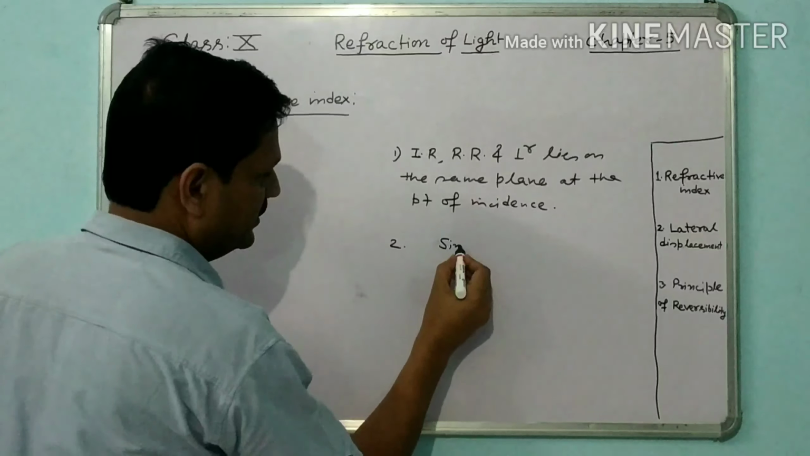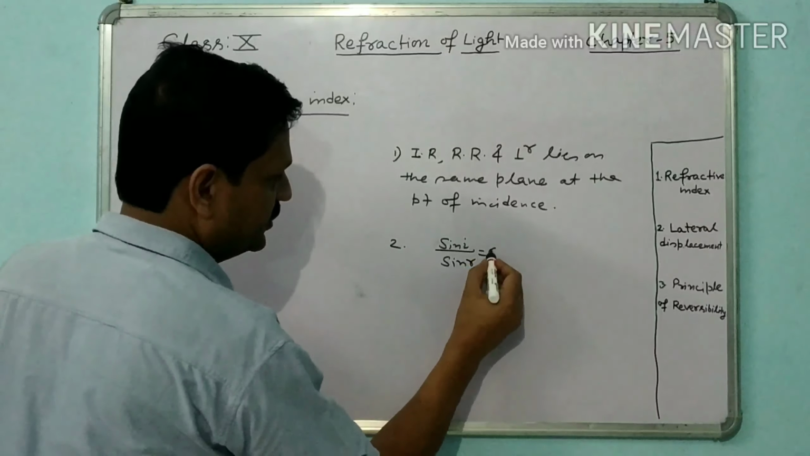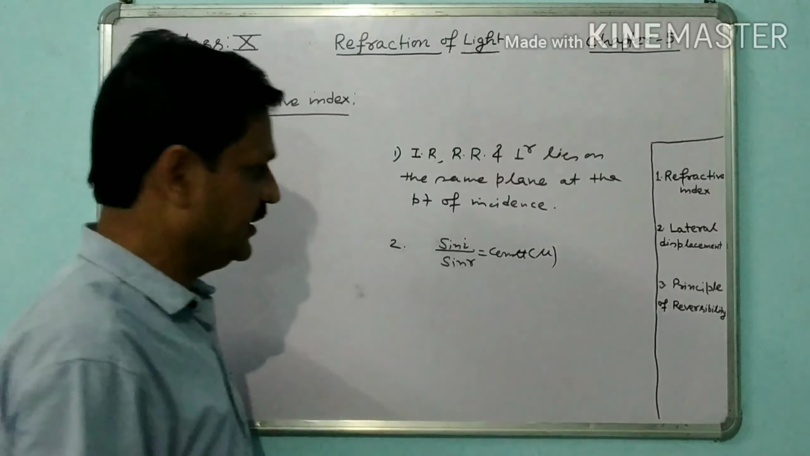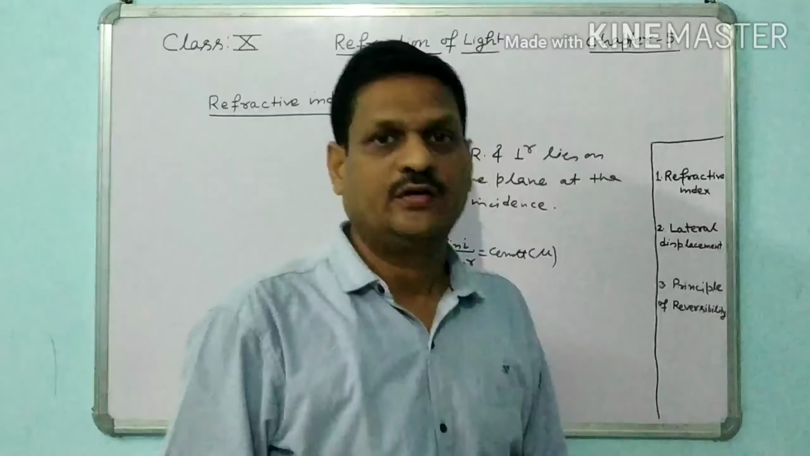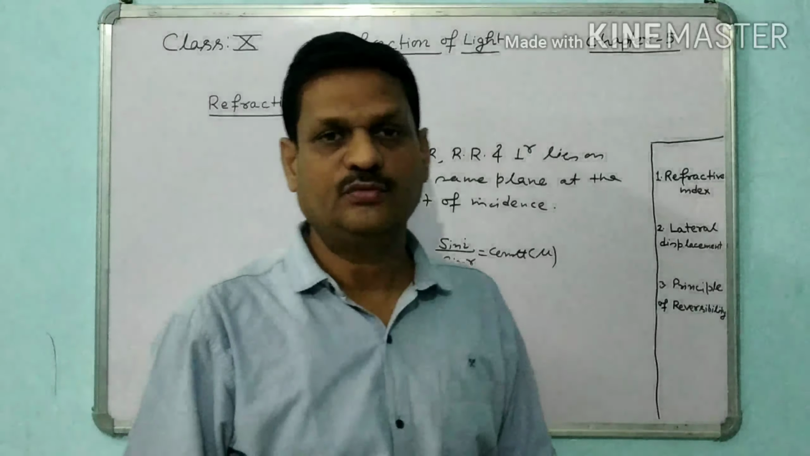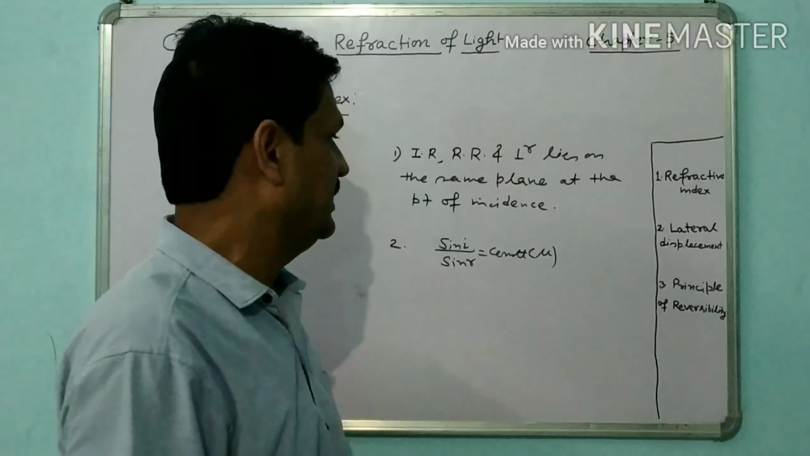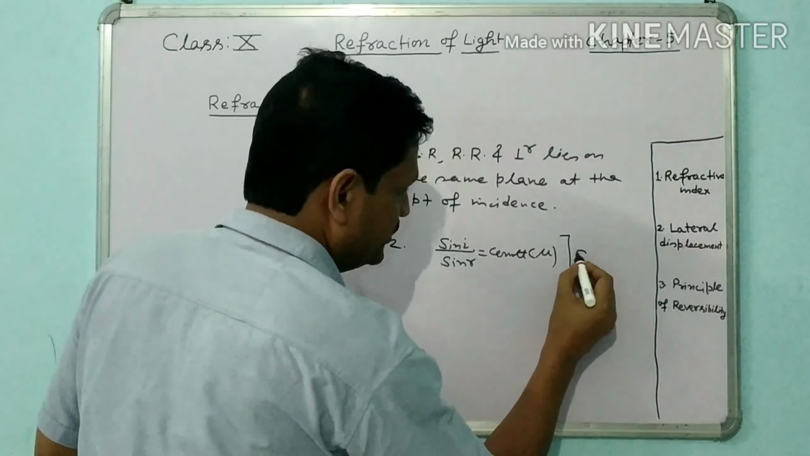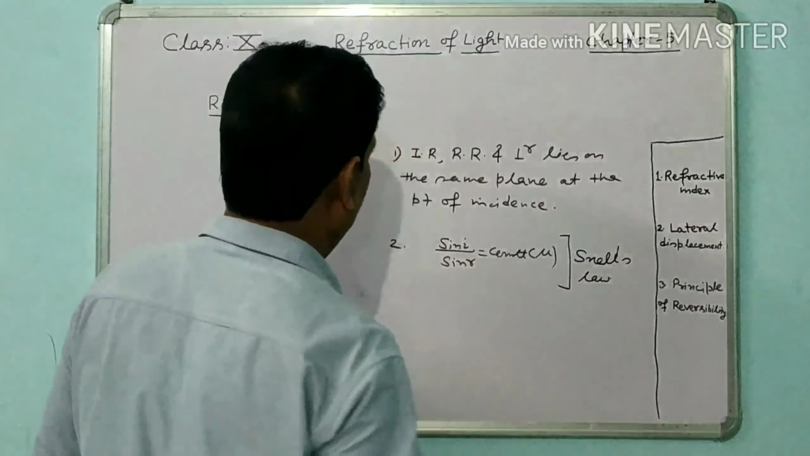Second, the ratio of the sine of the angle of incidence to the sine of the angle of refraction is a constant. This constant is called the refractive index. Refraction is the phenomenon when a ray of light traveling from one optical medium to another optical medium deviates from its path. And sin i upon sin r is called Snell's law.